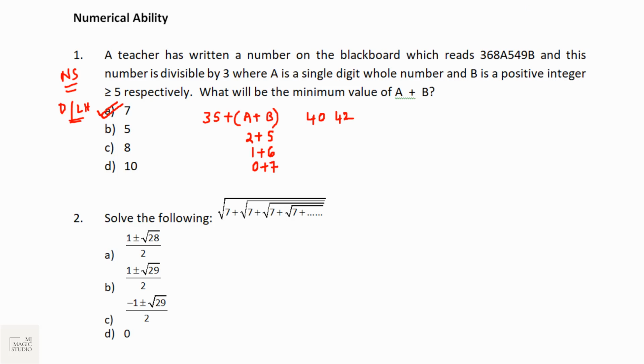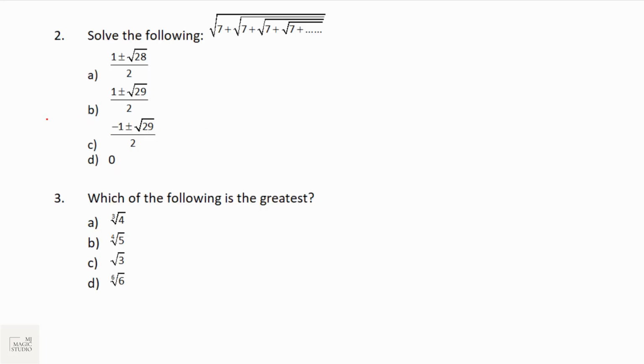Let's move on. The next two questions on the screen will be from algebra, that is algebra with irrational numbers, surds, indices or identities related questions come in bucket number 2 and 3. We can see here question number 2 was asked from an infinite series of surds, and question number 3 is a few surds from which we need to find the greatest value. They can ask you anything related to this. So you will solve number 3. Let's do the type of question of number 2.